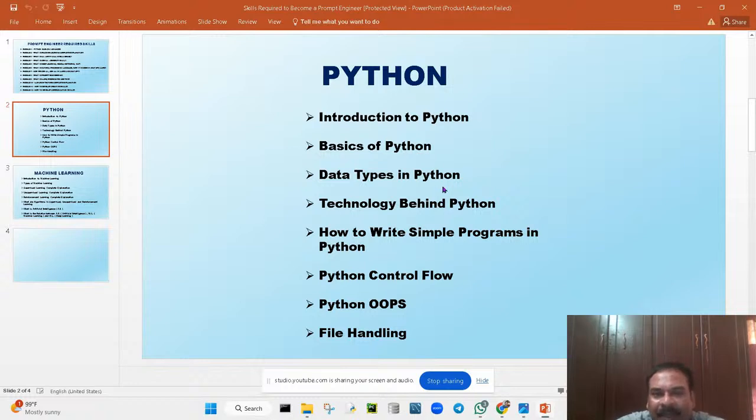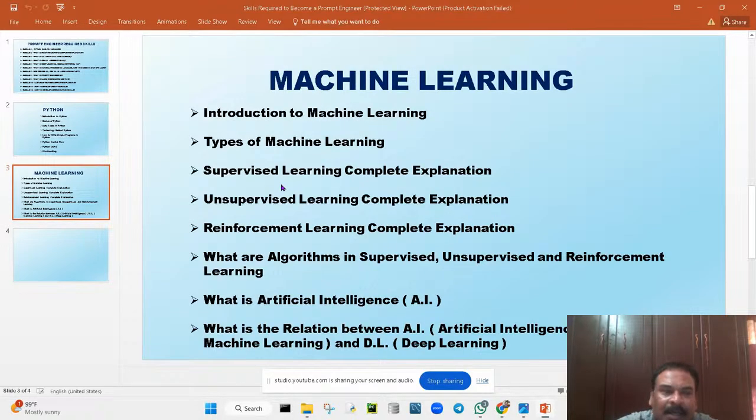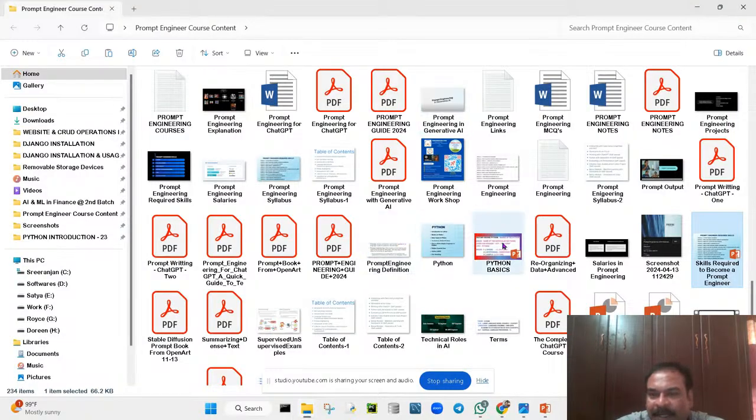Introduction to Python, basics of Python, data types in Python, technology behind Python, how to write simple programs in Python, Python control flow, Python OOPs concepts, Python exception handling, and machine learning. We are going to learn all these things. Introduction to machine learning, types of machine learning: supervised, unsupervised, and reinforcement learning. What are the algorithms in supervised learning? What is artificial intelligence? What is the relation between artificial intelligence, machine learning, and deep learning? All these things we are going to cover.